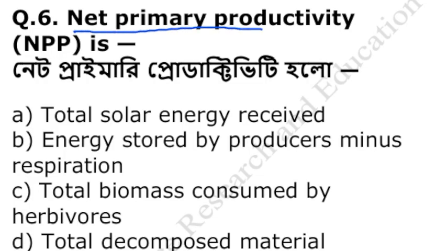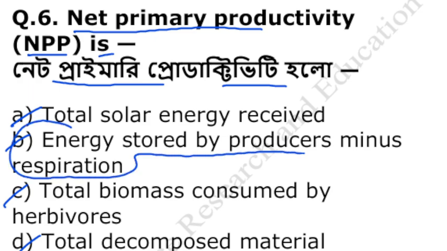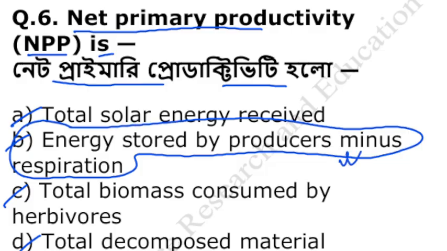Net primary productivity or NPP is, the net primary productivity সেটা কি? Total solar energy received, energy stored by producers minus respiration, total biomass consumed by herbivores, total decomposed material. The net primary productivity basically represents the energy stored by producers minus the energy utilized by respiration. So option B is correct.